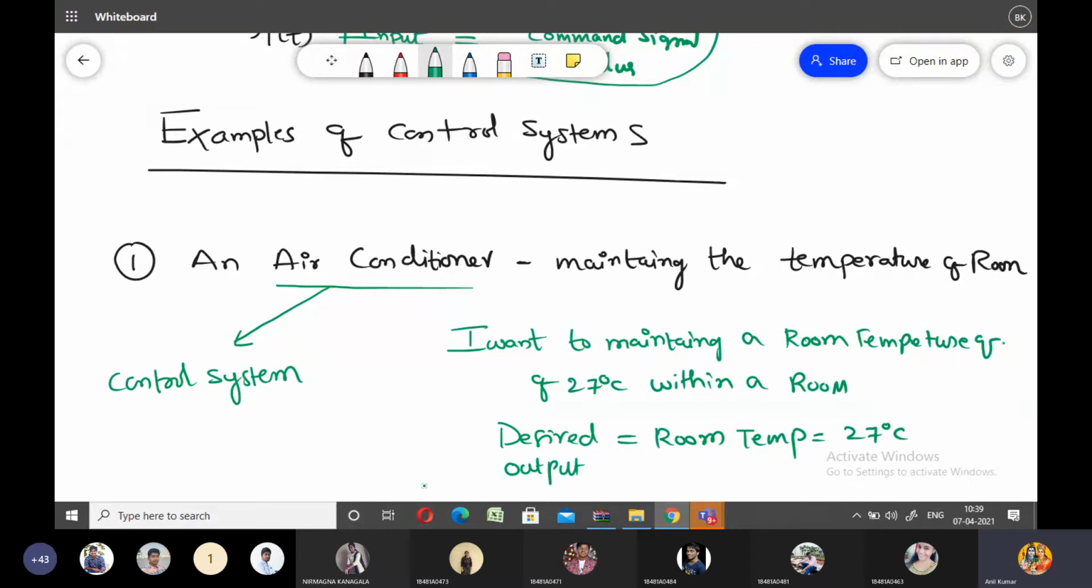The desired output that we need from the control system is 27 degrees centigrade. I want to maintain this particular 27 degrees centigrade within a room. I maintain this desired temperature with the help of the air conditioner. In this example, the air conditioner is the control system, and with its help I may obtain the desired output equal to 27 degrees centigrade. So this is one of the examples. Let us consider the second example.